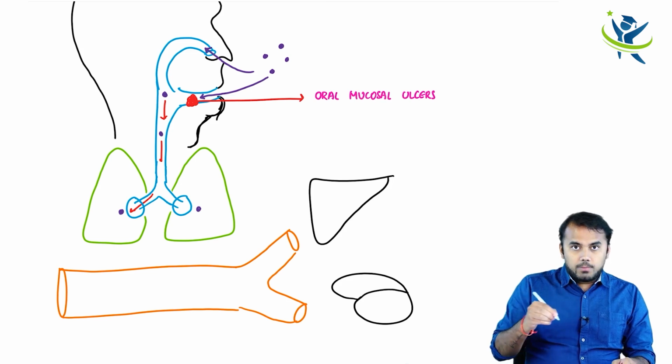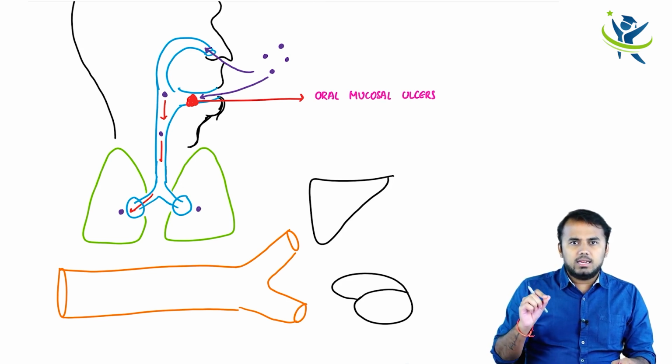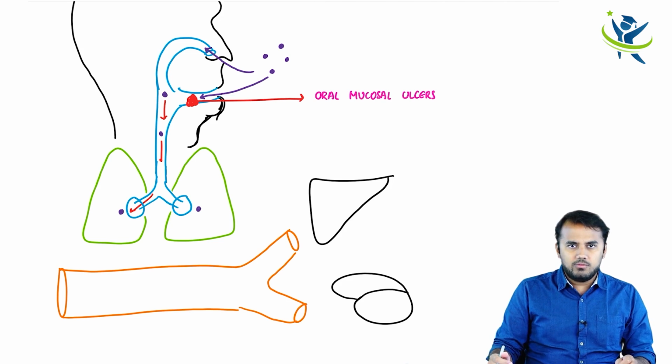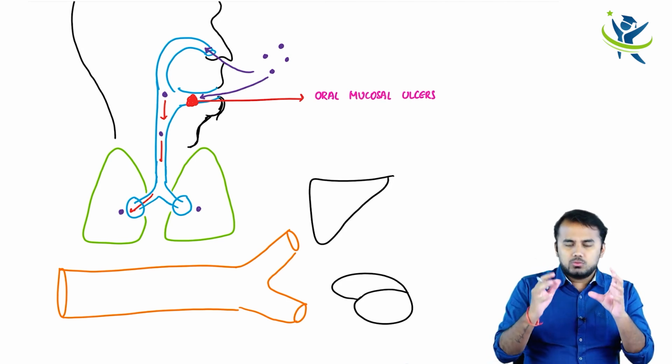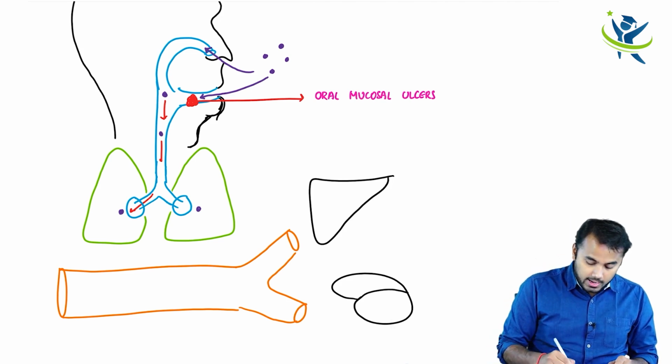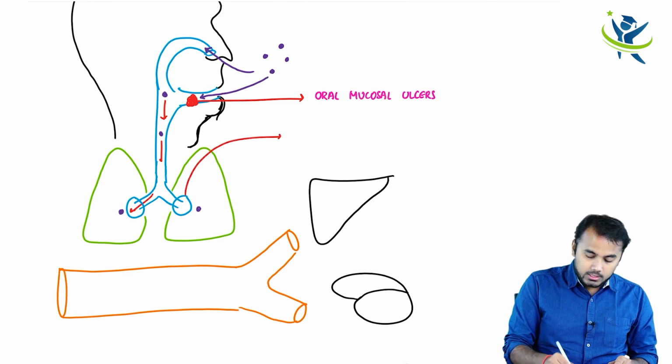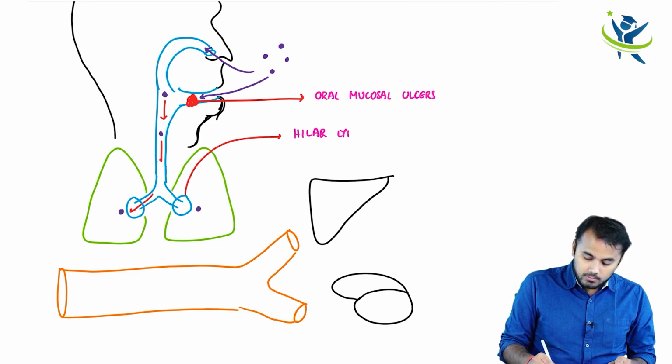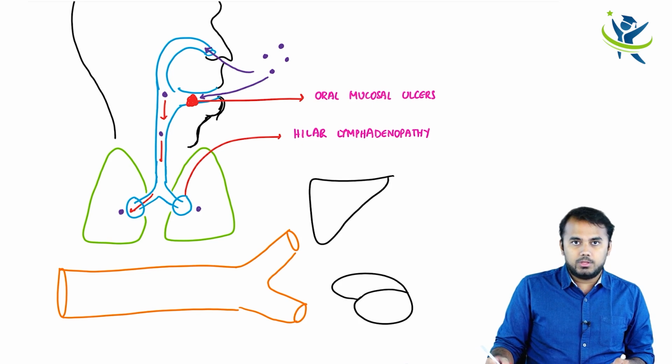As the spores are passing there, they even touch these hilar lymph nodes and cause infection in the hilar lymph nodes. So hilar lymph nodes will be swollen, and that is what is called hilar lymphadenopathy. So the patient is also going to have hilar lymphadenopathy.